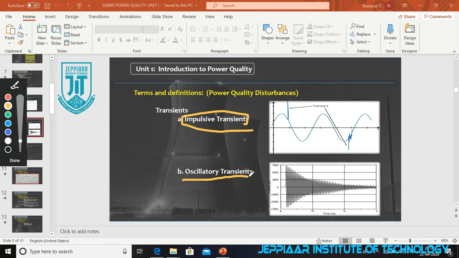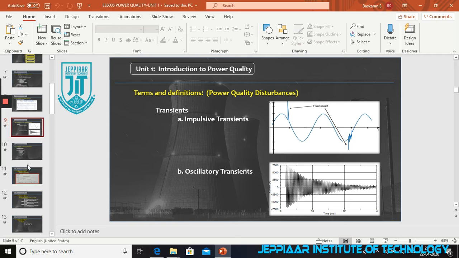The next one will be the oscillatory transient. From the diagram itself you can understand that it will not go more than your normal value or below it, the circuit will receive continuous voltage, but some changes will be happening here. That is the oscillatory transient. Are you able to understand this?